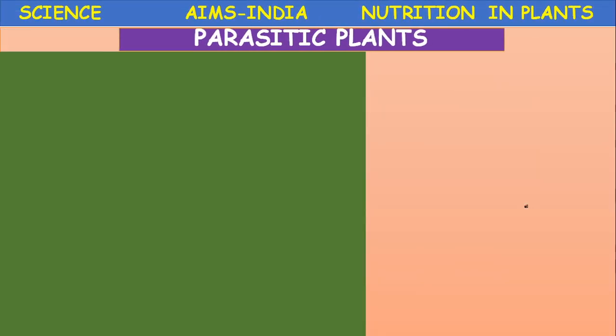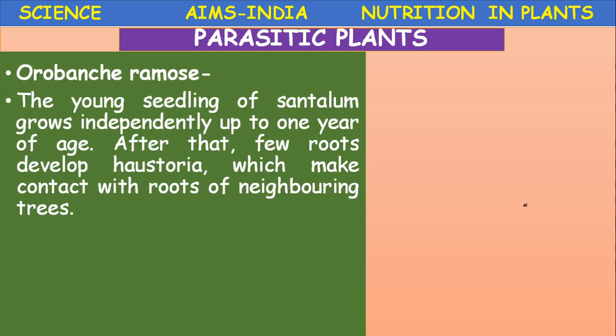Next, another parasitic plant is Orobanche ramosa. Orobanche ramosa is another parasitic plant. The young seedlings of Santalum grow independently up to one year of age.